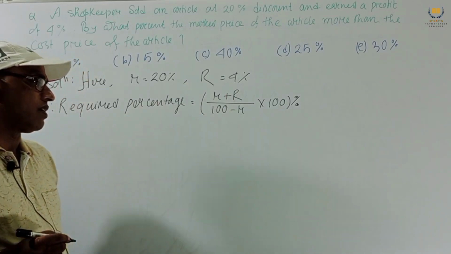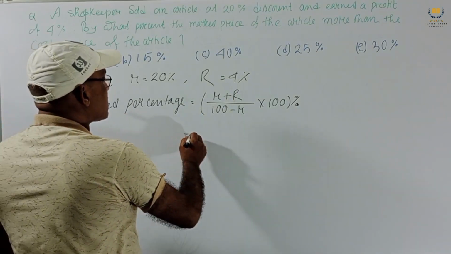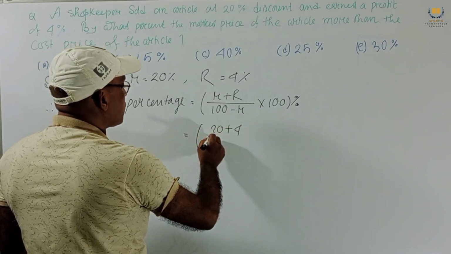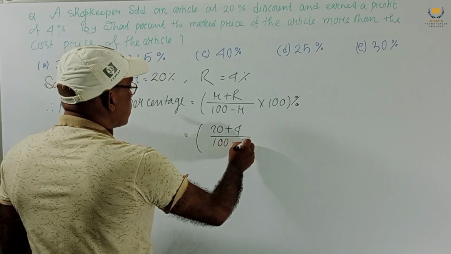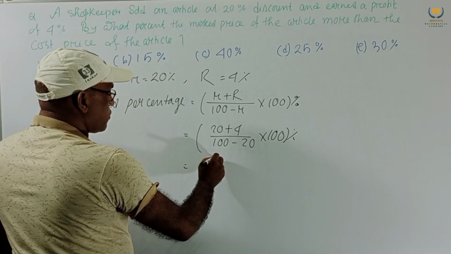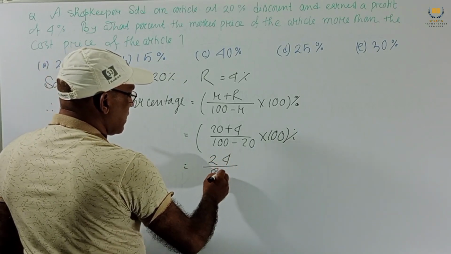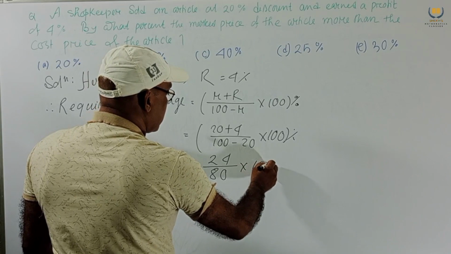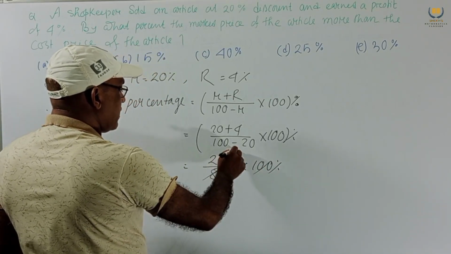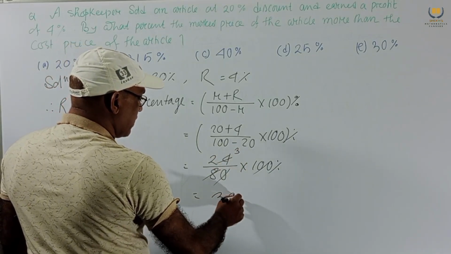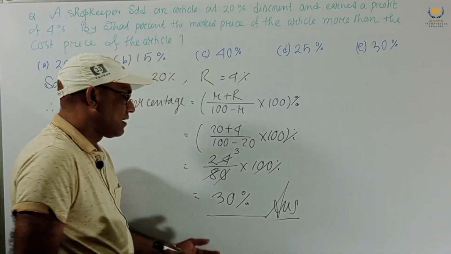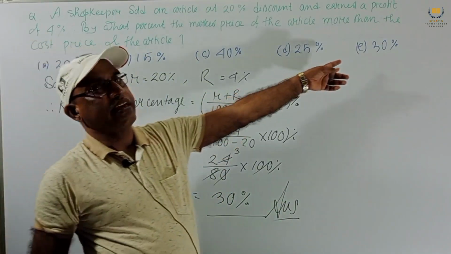Putting the values: small r means 20, capital R means 4, and 100 minus 20, into 100%. This is 24 by 80 into 100%. The zero cancels, 8 threes, then we get 30%. This is our answer. Answer is 30%. Option E is the correct option.